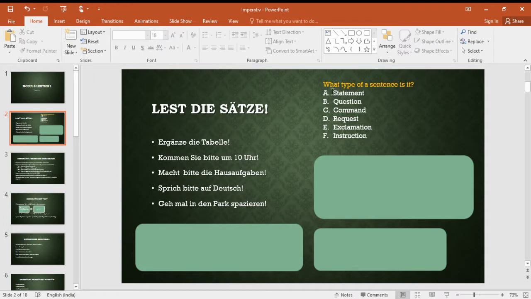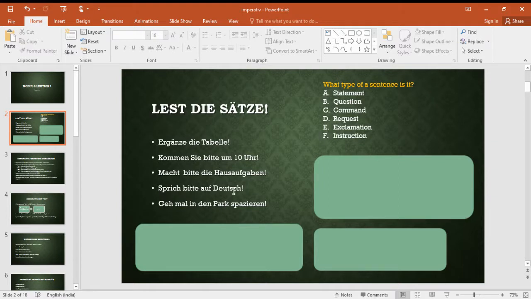What type of a sentence is it? There are a few options here. Multiple answers can be correct. Statement, question, command, request, exclamation, or instruction. So, yes, you have guessed it correctly. It is a command, a request, or an instruction.